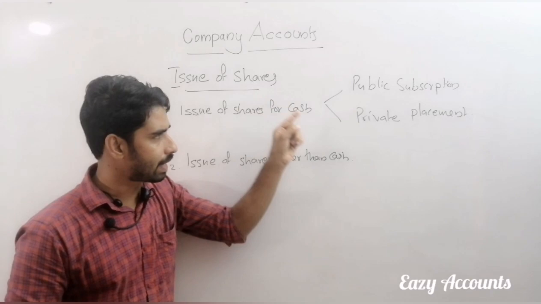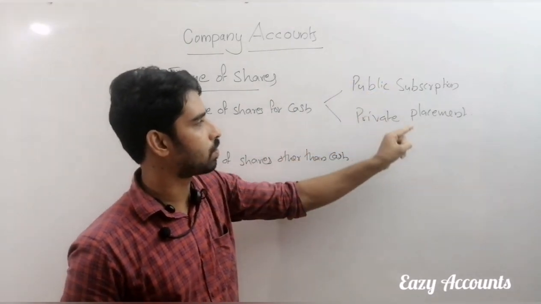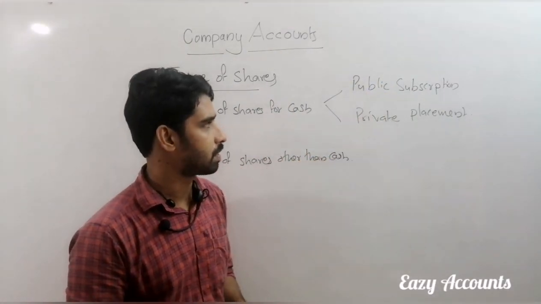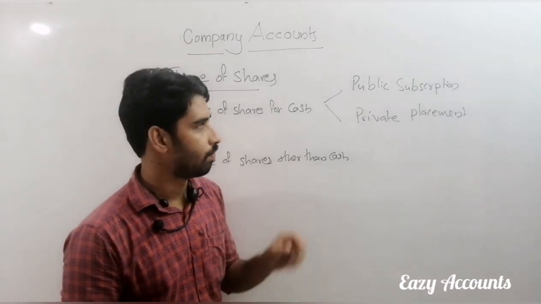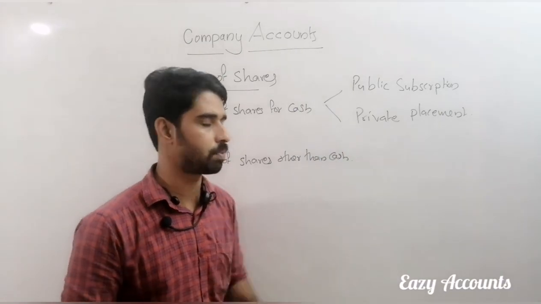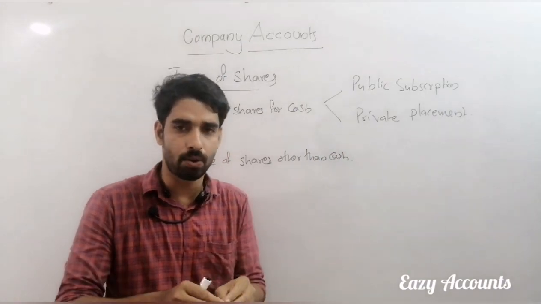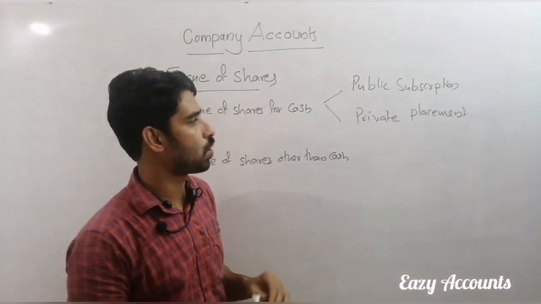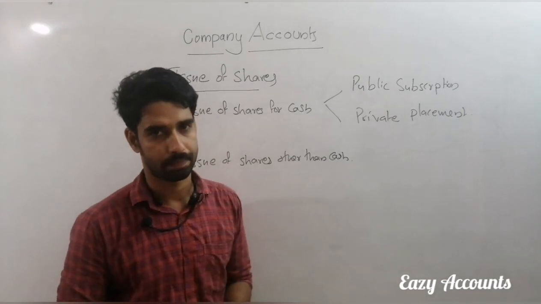Then for cash, we can see two types of subscriptions. When we give to the public, that is called public subscription. If any share goes as private, that is called a private placement of shares.